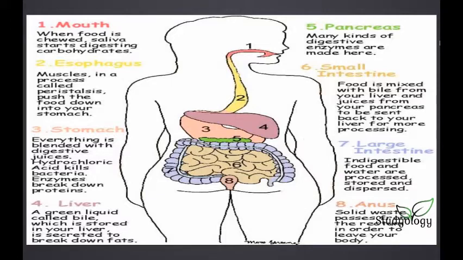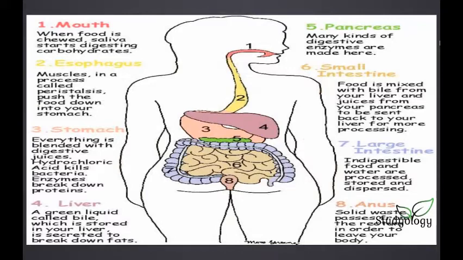Next organ is the stomach. Whatever you eat goes into your stomach, and the stomach has acids, or digestive juices. The acid present inside the stomach is called hydrochloric acid. The hydrochloric acid blends with the food you have eaten. This acid kills the bacteria in your food, and some digestive enzymes break down the proteins of the food you have eaten.